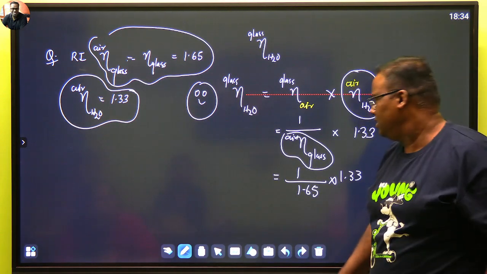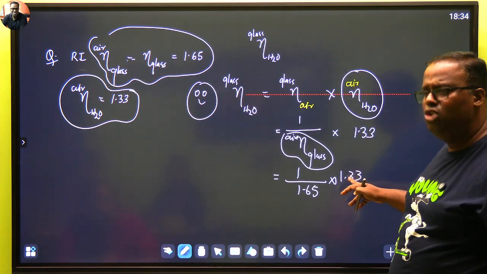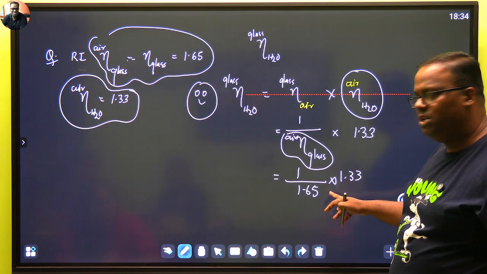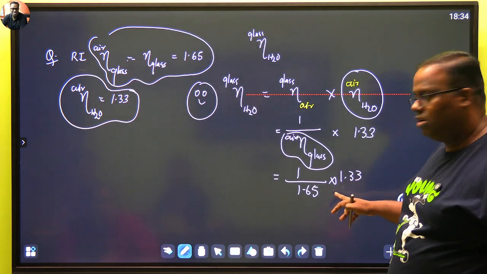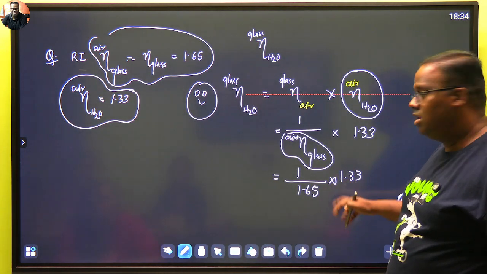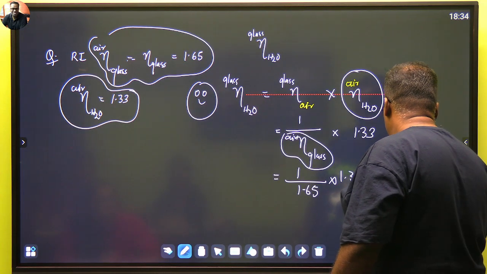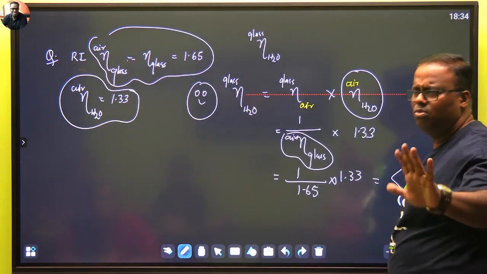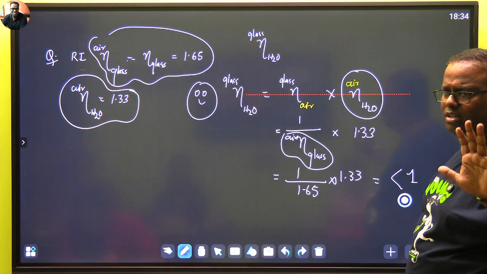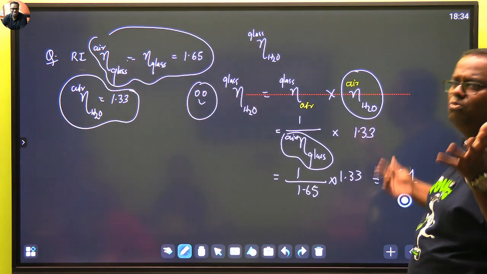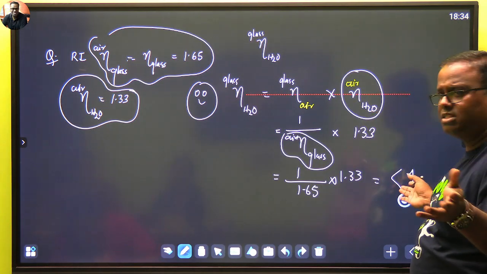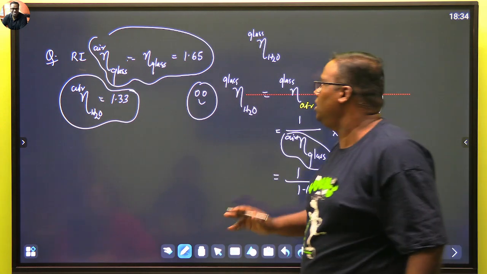Now just check which is a bigger figure. The numerator is a bigger figure, sorry, the denominator is a bigger figure than the numerator, so this value will always be less than 1, whatever it is. This will come less than 1. Why are you sitting with such a face? Is there any problem in this? Less than 1, that means what are you trying to find out?